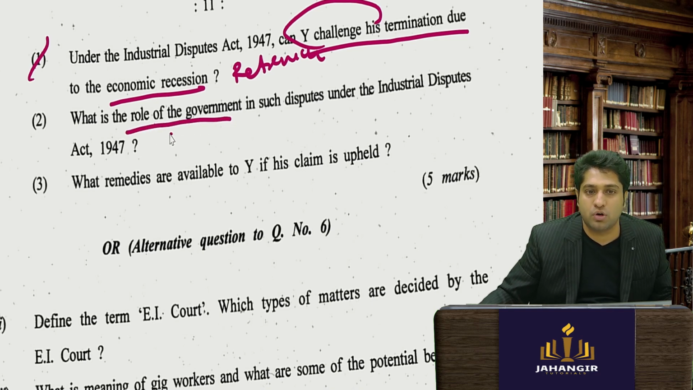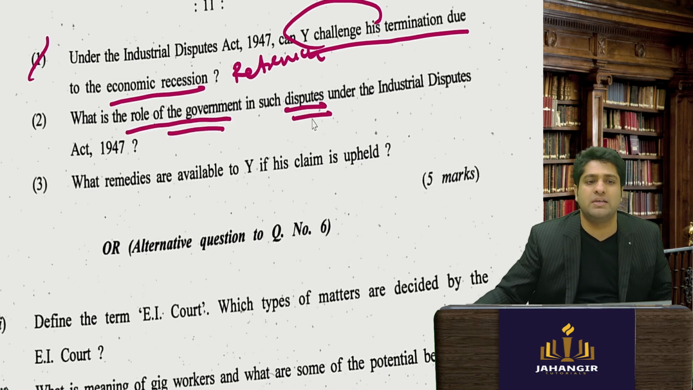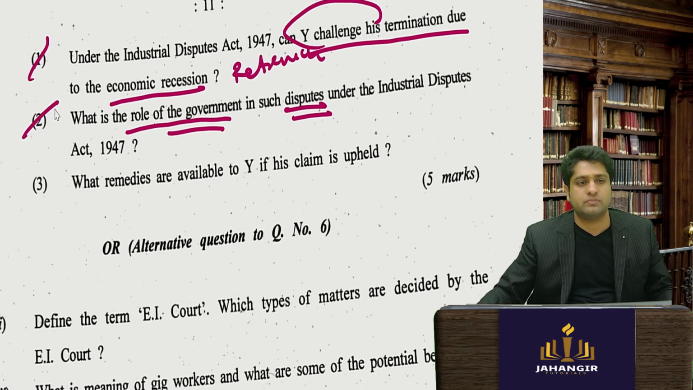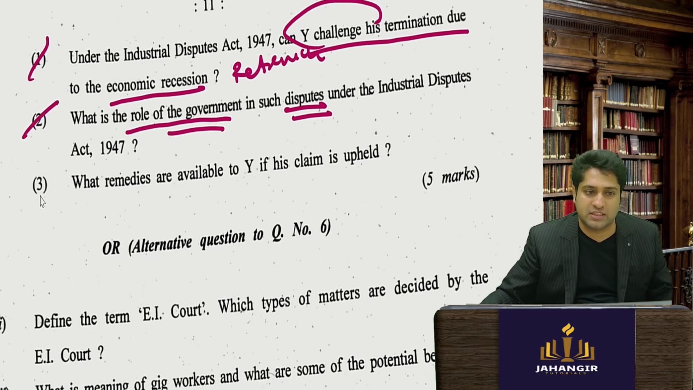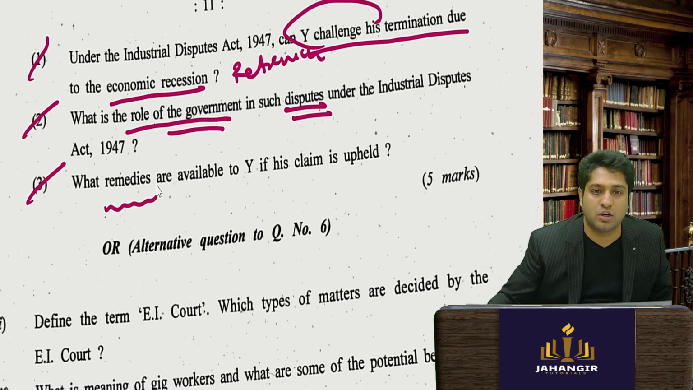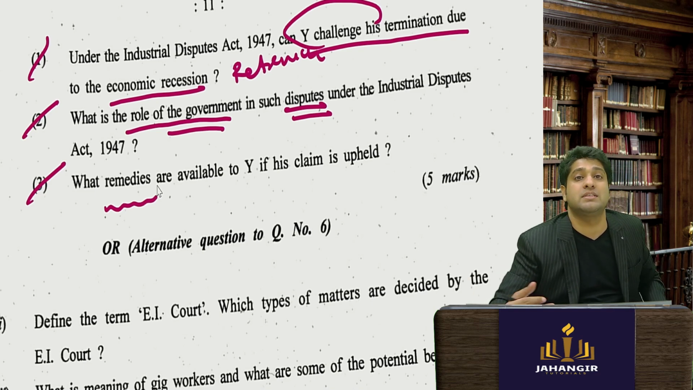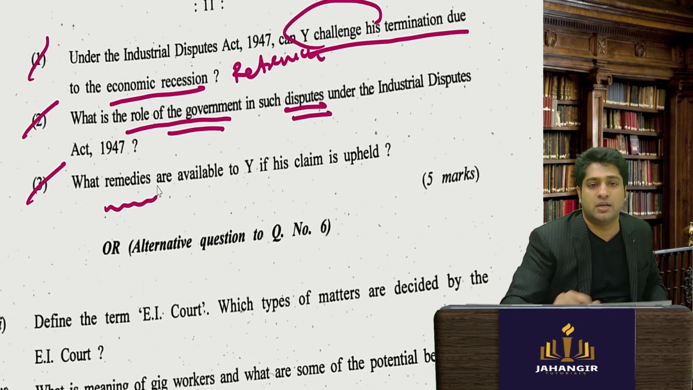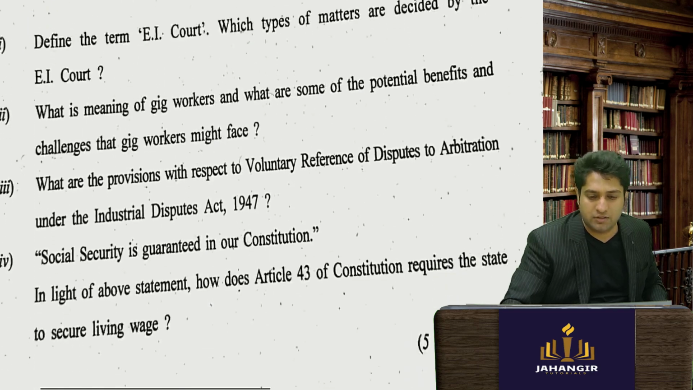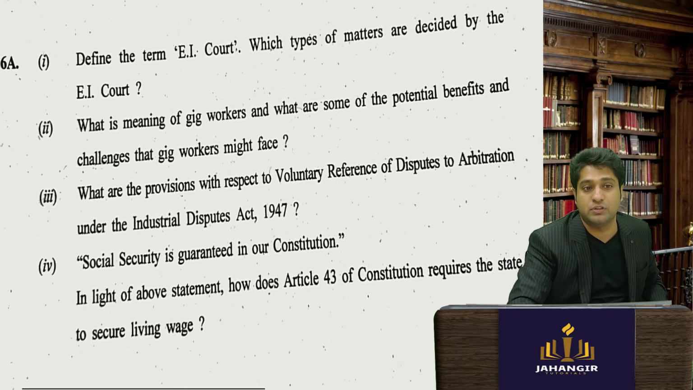Okay, what is the role of the government in such disputes? So government sets up officers, and all these courts and tribunals are set up by the government. What are the remedies available to Y? If his claim is upheld, he could be reinstated along with full salary.